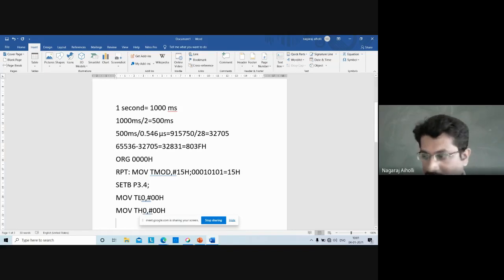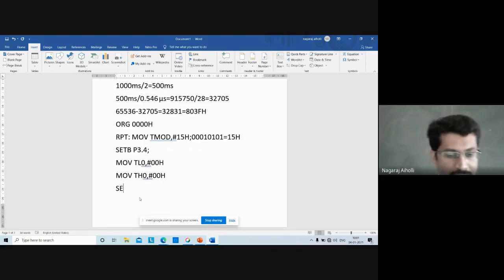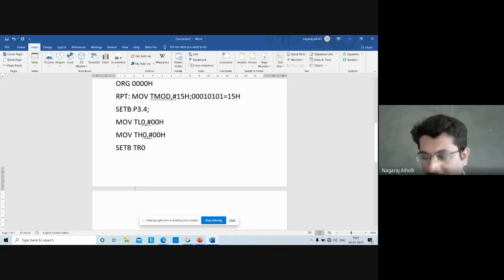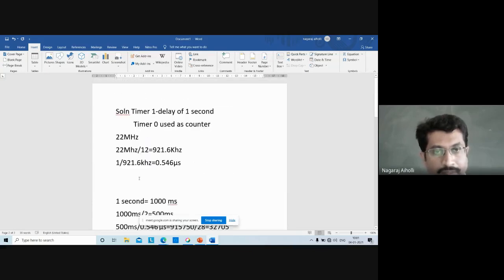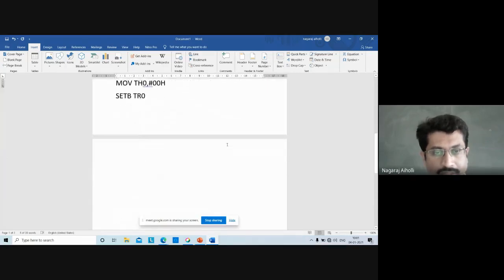Next, we have to start the timer using the instruction SETB TR0. SETB TR0 is the instruction for starting the timer. TR0 is the timer run control bit. Once we start the timer, next we are using timer 1 to provide the time delay of 1 second. So for that we have to write a subprogram.